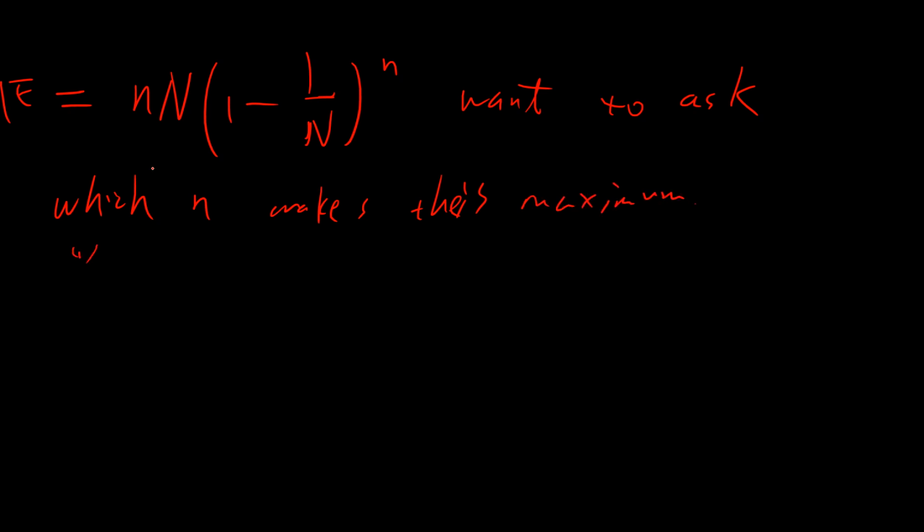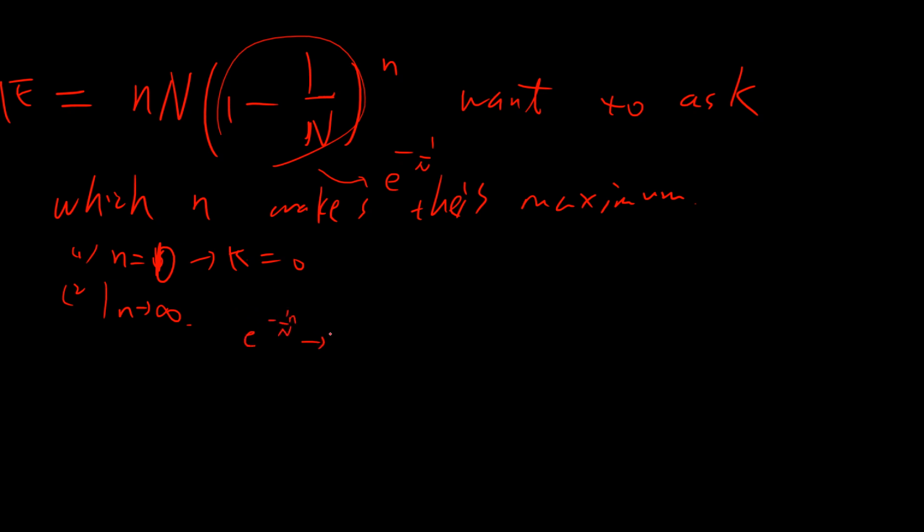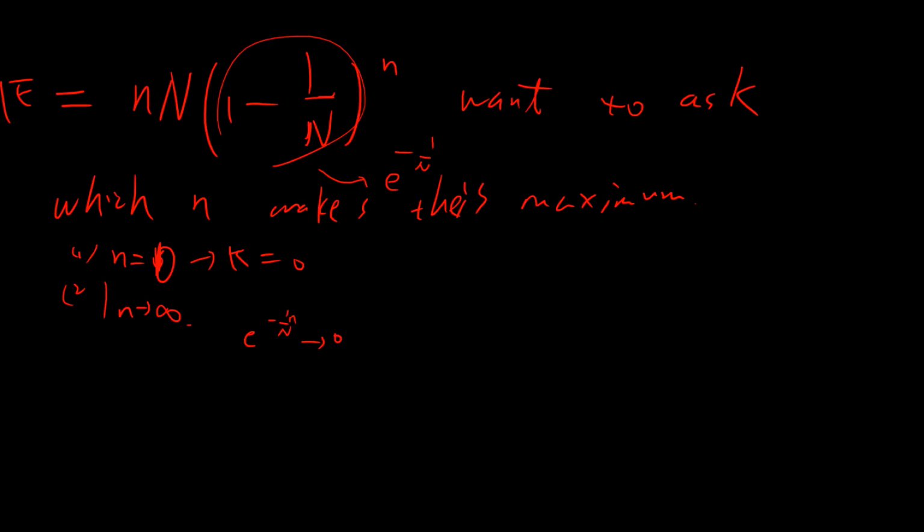From this, if n is zero, then the answer is zero. And if n is infinity, the answer is also zero, because (1 - 1/n)^n can be approximated by exponential of minus 1, so with n very large, you get zero. There are multiple ways to solve it. Especially if you are very good at calculus, you can do the calculus by yourself.